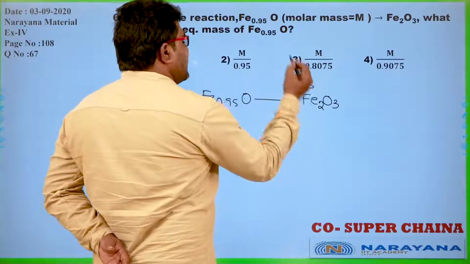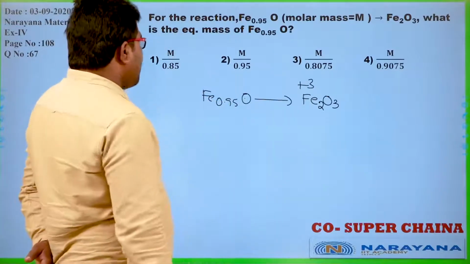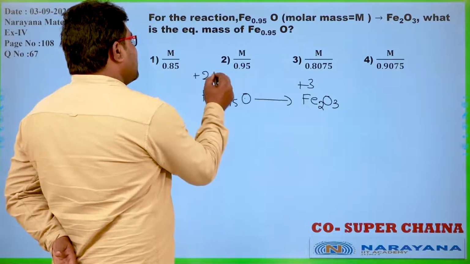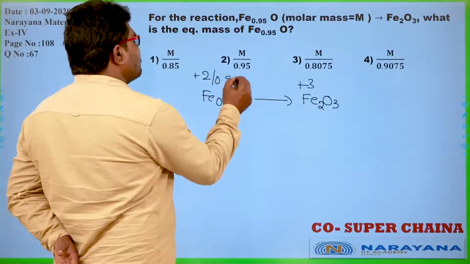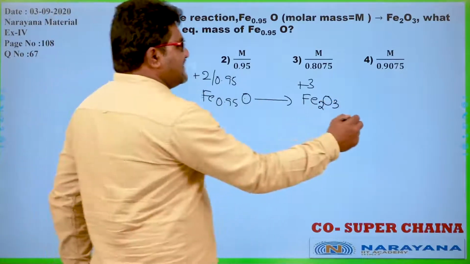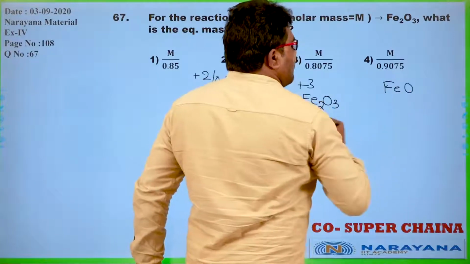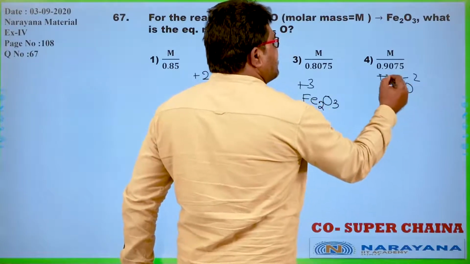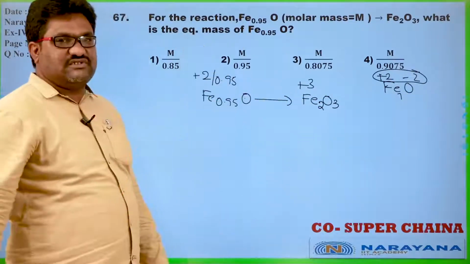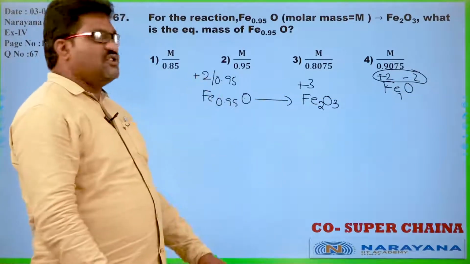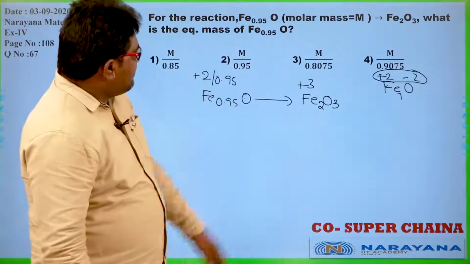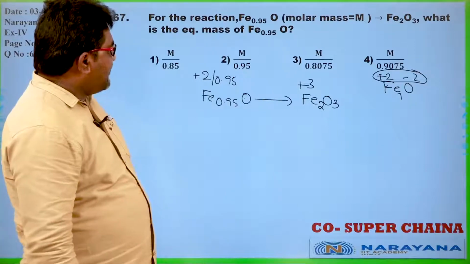It is +3, no doubt, but here for Fe0.95O it is 2 by 0.95. Because if it is 1 mole, FeO, oxygen oxidation number is -2, then it becomes +2. But here it is not 1 mole, it is 0.95 mole. That is why I am taking 2 by 0.95. Now, what is the equivalent mass of Fe0.95O?